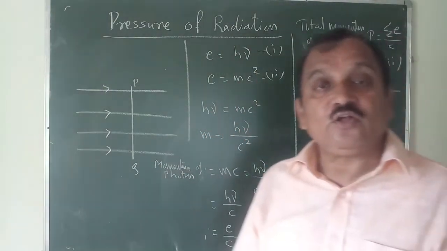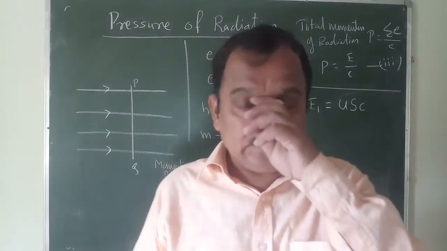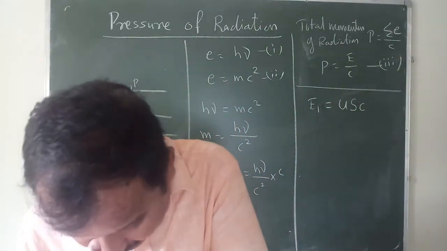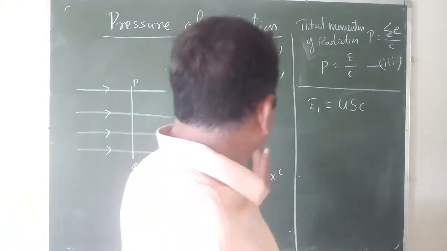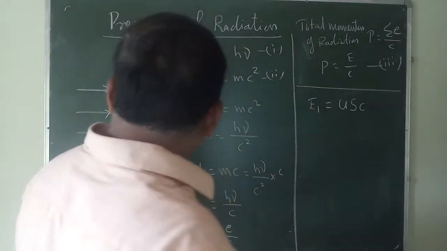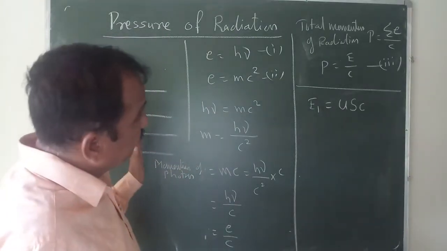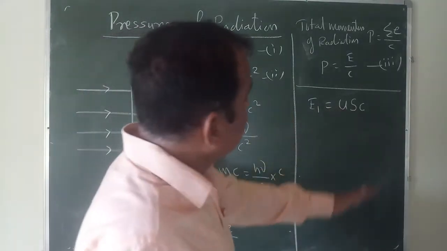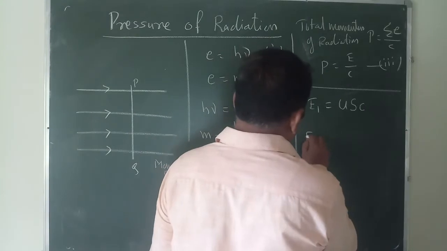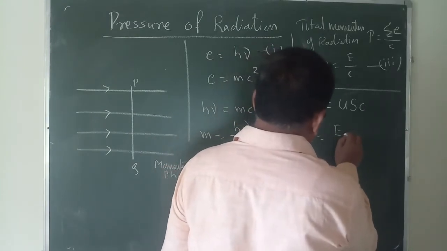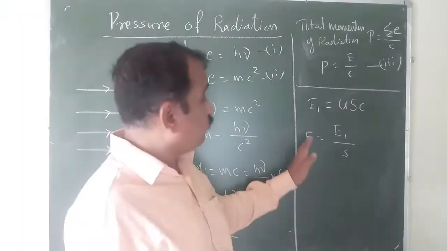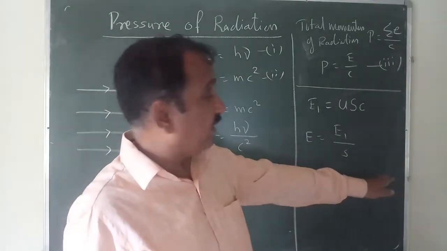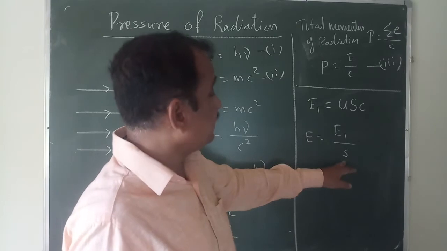And therefore we can say that the total energy crossing the surface per unit surface area E is equal to E1 divided by S. I am calculating total energy per unit surface area. काय करायचं आहे, S फक्त डिवाइड करा.